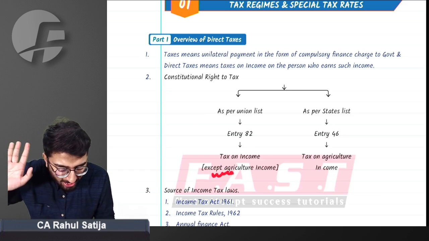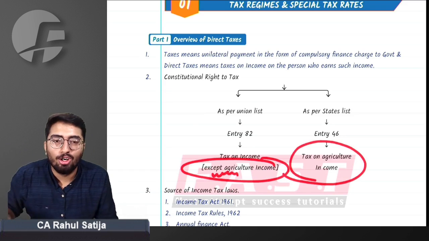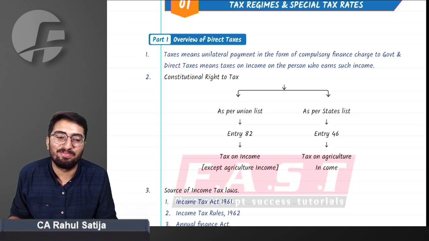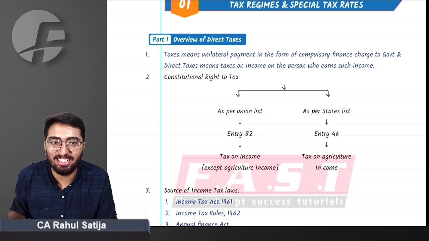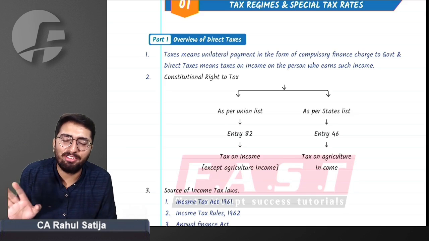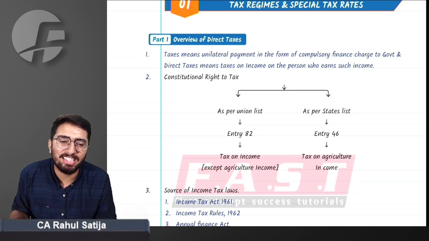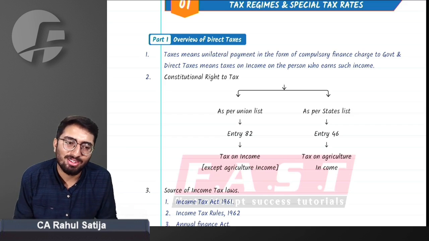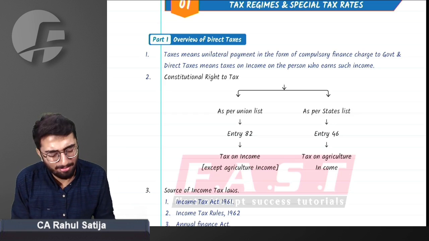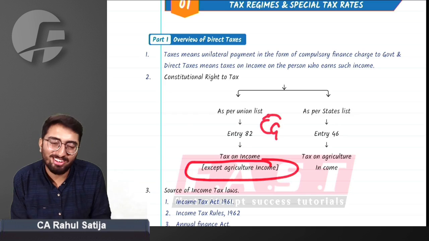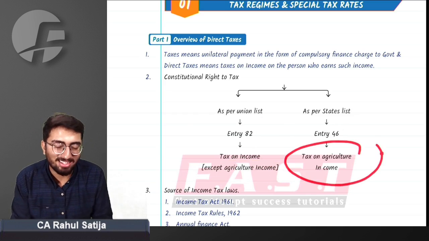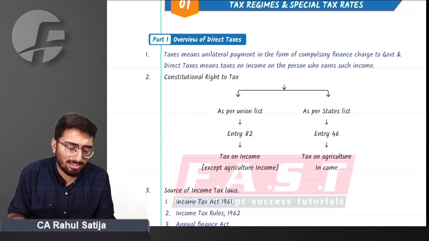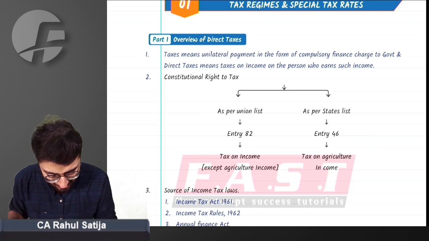But sir, the power for taxing agriculture income has been bestowed on the state government only. No, the central government cannot tax any agriculture income. That is why we don't have any agriculture income tax. Every person earning agriculture income doesn't pay any taxes, except for a few cases where partial integration is levied. But a person having agriculture income does not pay any tax. The simple reason is the central government cannot levy any tax on agriculture income. Rather, the state government can levy. Sir, do we have any tax on agriculture income? The right answer is no.